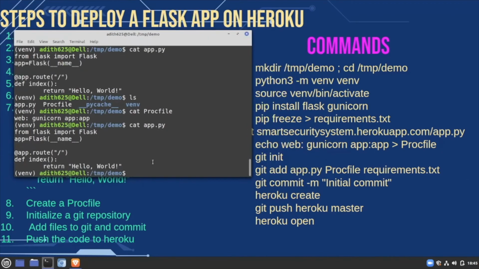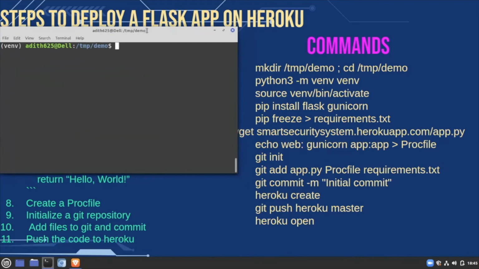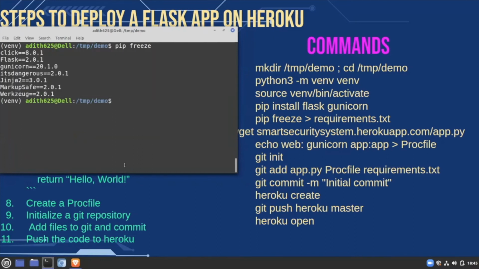we have to also create a file called requirements.txt. So this will show the requirements or dependencies of our project. So since this is a virtual environment and I've only installed Flask and Gunicorn, I can just use pip freeze. So this will just show all the packages and the versions of the packages. So I can just redirect this to requirements.txt. Yes, so that is done.